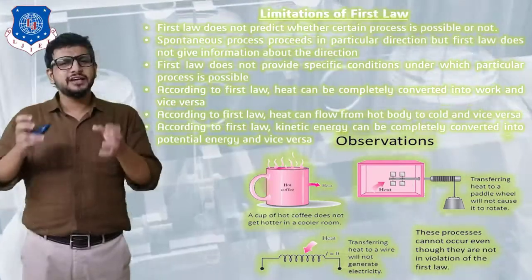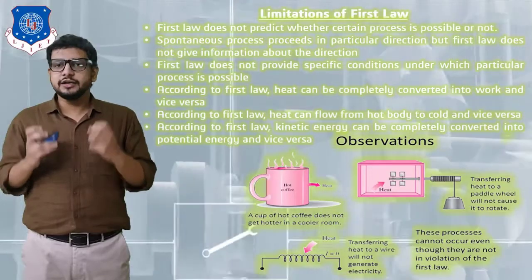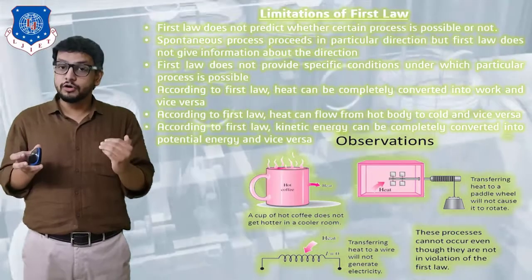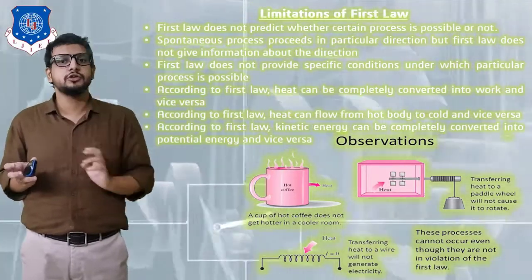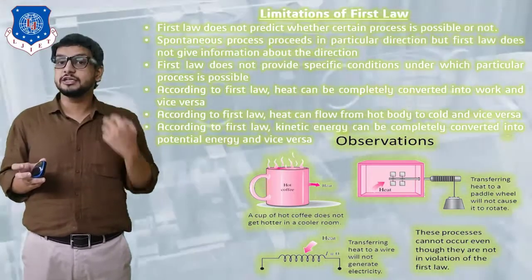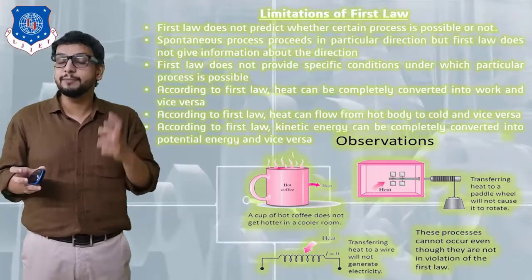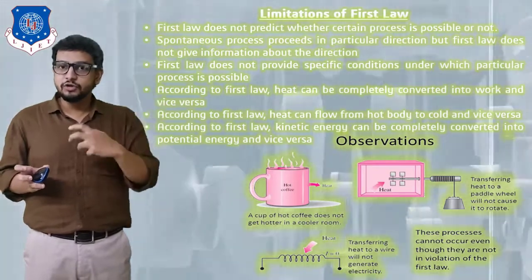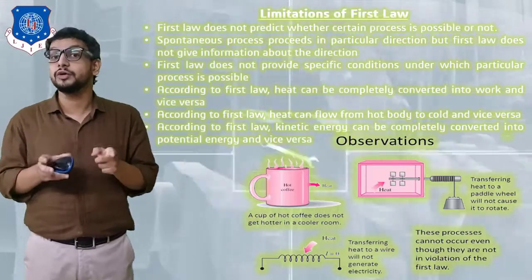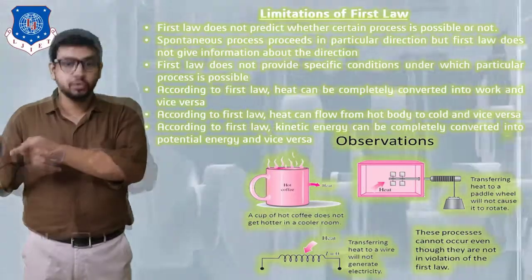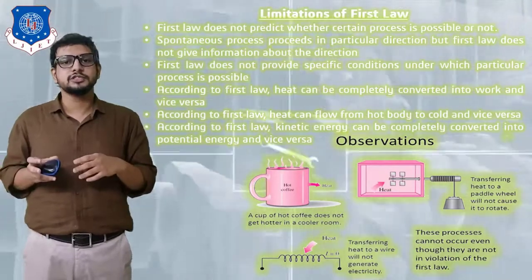Then, the first law does not provide a specific condition for a particular process to take place. Taking a simple case, a hot coffee is kept in a room, so we would say that heat transfer will take place from the hot coffee to the surrounding atmosphere, which is obvious. Okay, this follows the first law. But the first law also says that heat transfer from the surrounding to the hot coffee can be done for heating the coffee. Will it be possible? No. The surrounding is not going to supply heat energy to heat the coffee again. But for doing that, we have to keep the coffee on our gas stove. So we can say that the first law does not provide a specific condition for a process to take place.